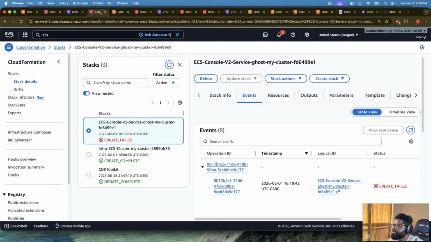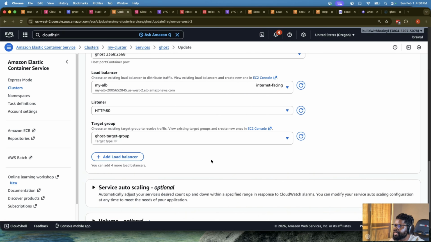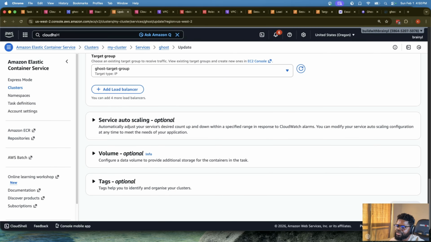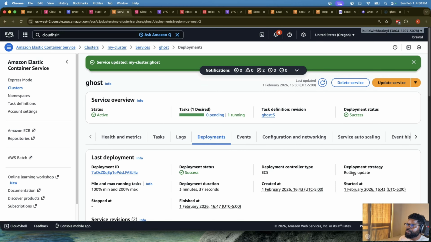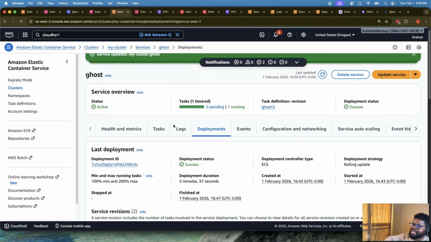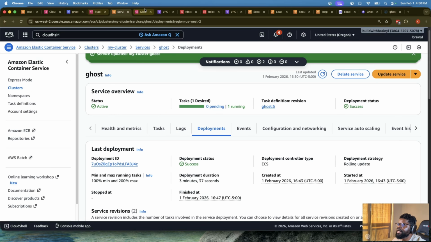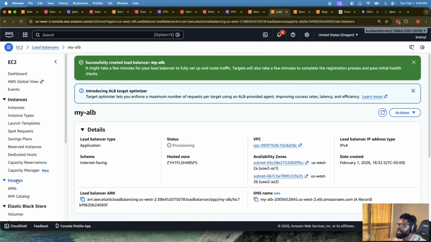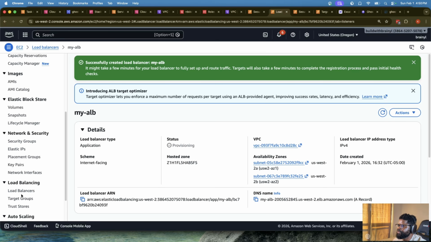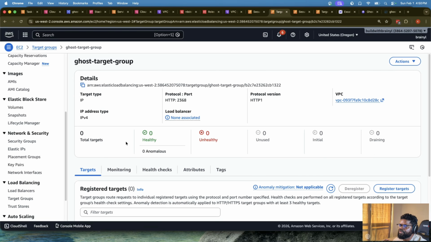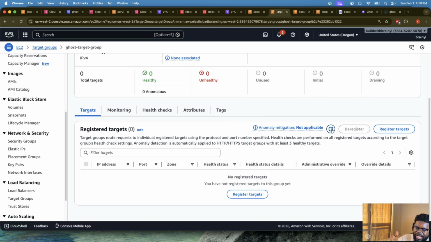So what we can do is we can go here and say, this is the target group, and then just update the service. So we've updated the service. The service now has a load balancer attached to it. How do we know? If we go back to the load balancer, and go to target groups, you find this target group. What you now need to do is just keep an eye on the target here, because if you refresh it, at some point, it's going to add a target from the ECS into the load balancer, okay? So let's see if that is happening.